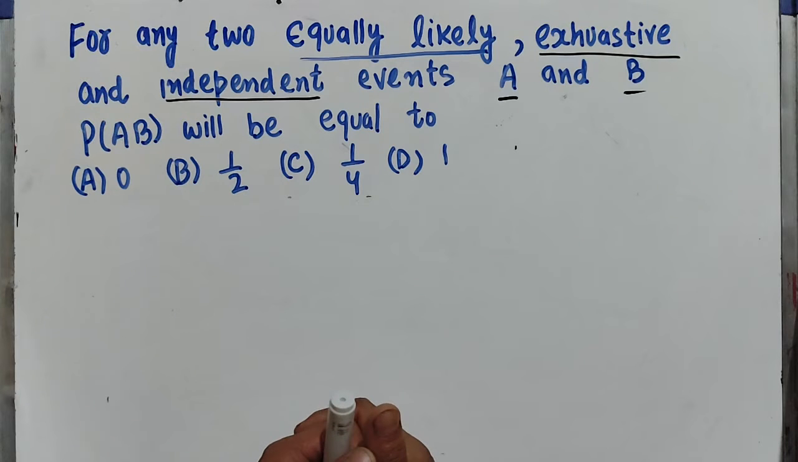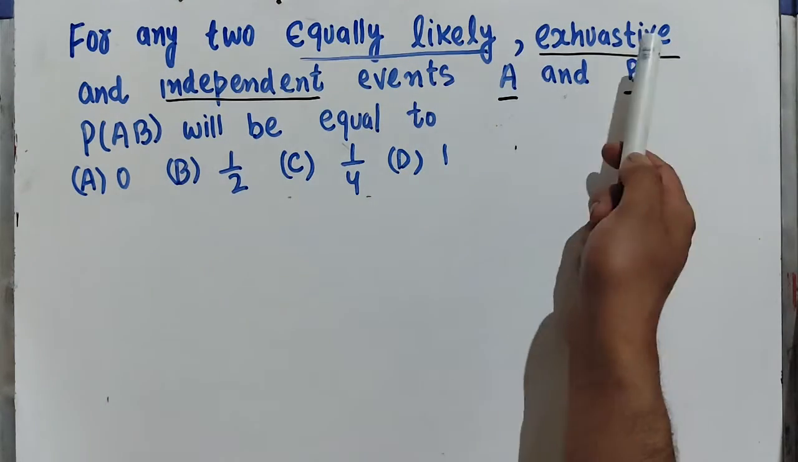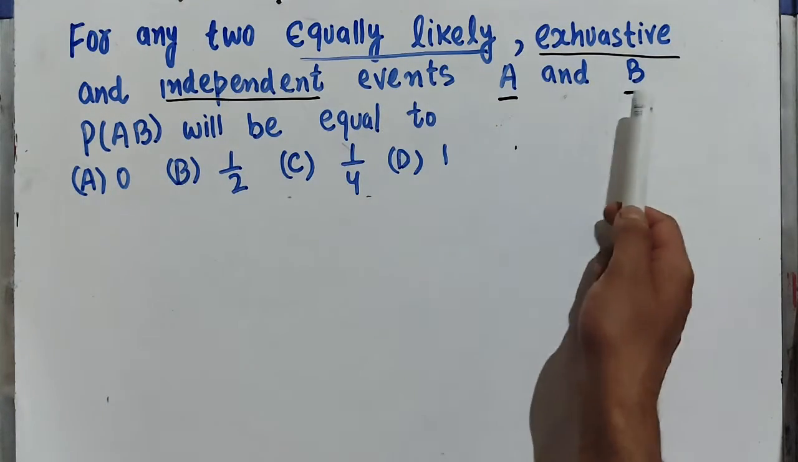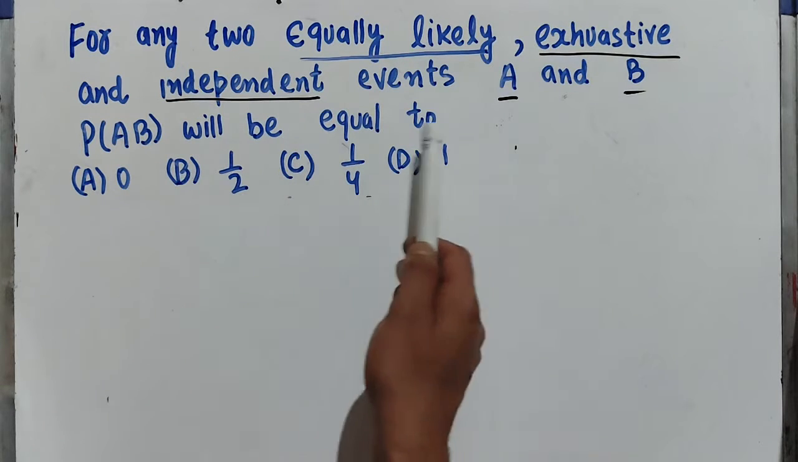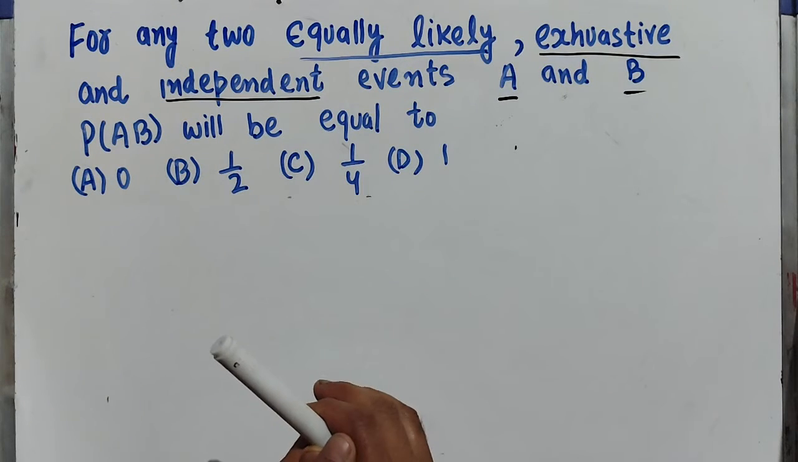In this video, we will solve a question on probability that will cover equally likely, exhaustive and independent events. The question is, for any two equally likely, exhaustive and independent events A and B, probability of AB will be equal to, options are being given. We are supposed to find out the correct option.